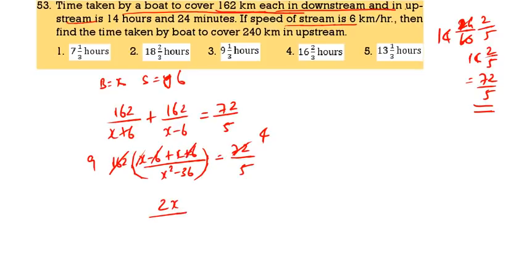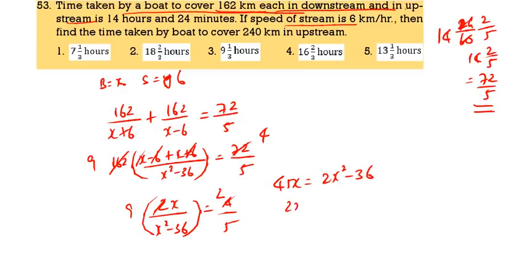So 2x by x square minus 36 into 9 is equal to 4 by 5. So we get 45x is equal to 2x square minus 72, or 2x square minus 45x minus 72 equals 0.